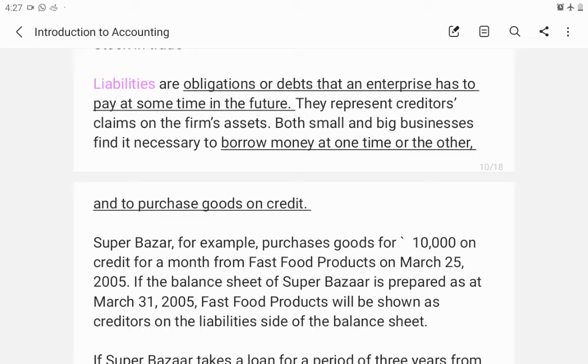And long-term liabilities like loans, which we should pay in 2 or 3 years. So there are current liabilities and non-current liabilities. Non-current liabilities we should pay after 1 year, and current liabilities we should pay within 12 months.